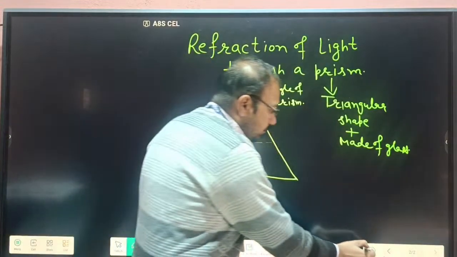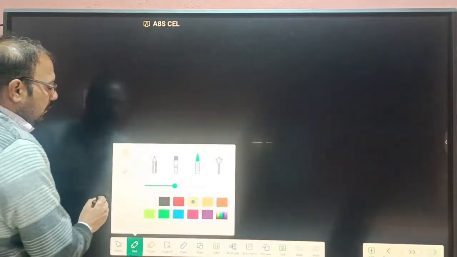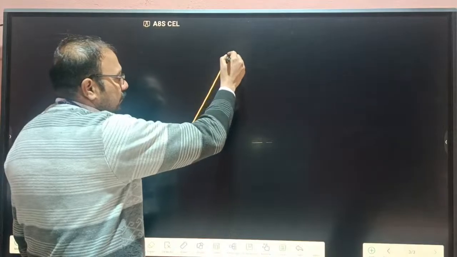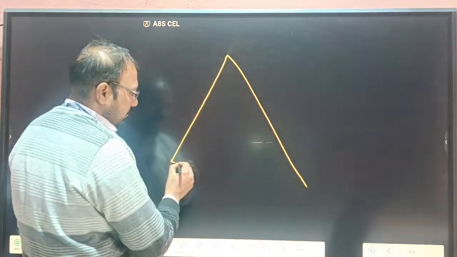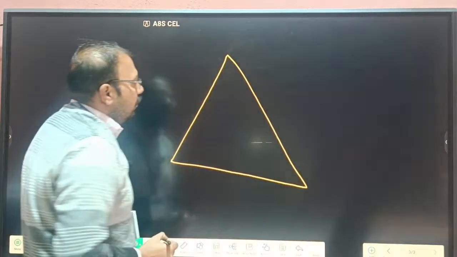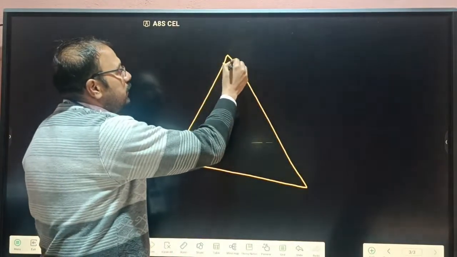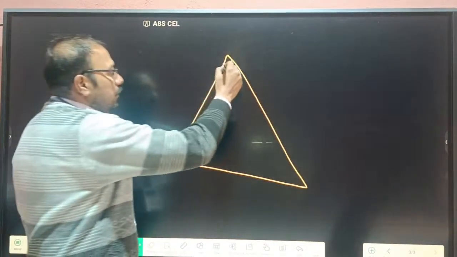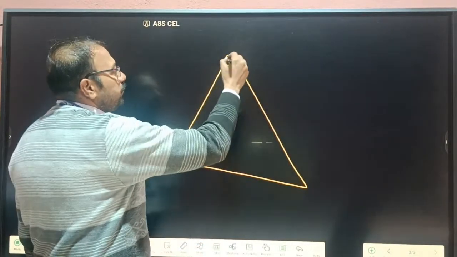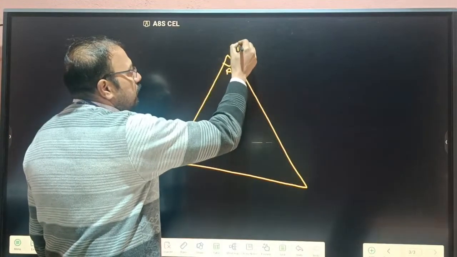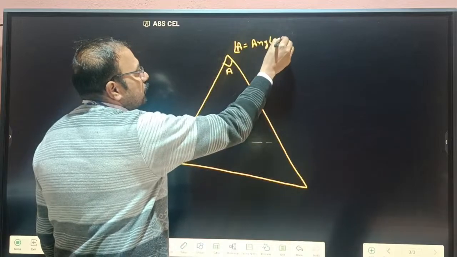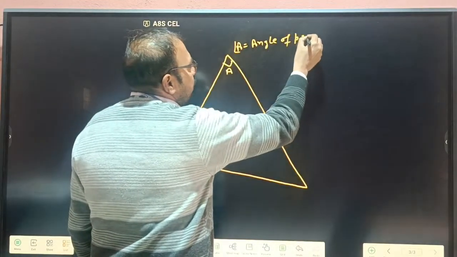So we draw it again. This is a prism. Okay, and here this is the angle of the prism, so we write A is the angle of prism.